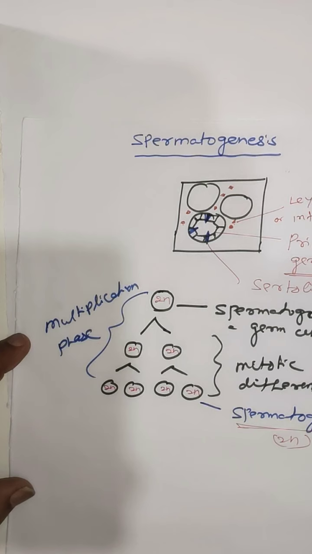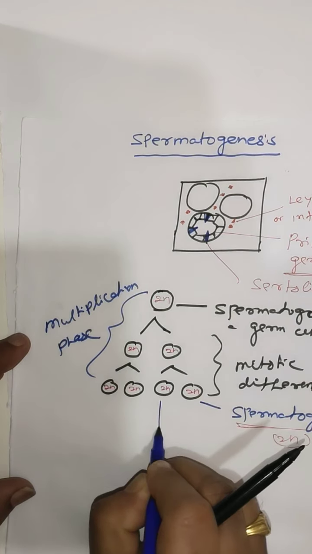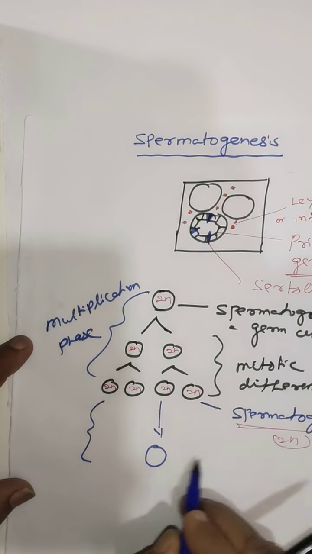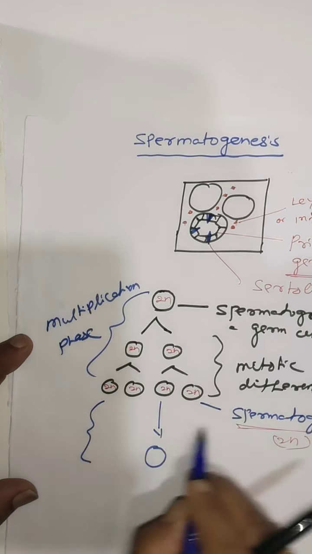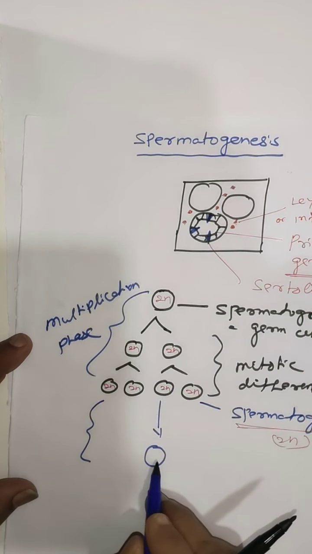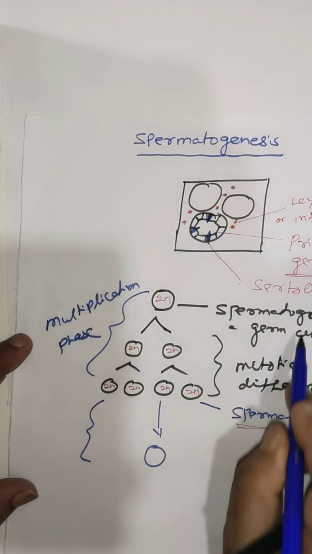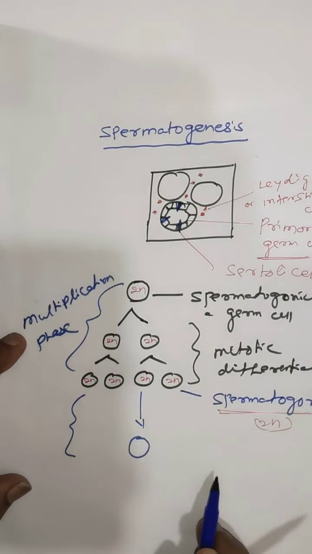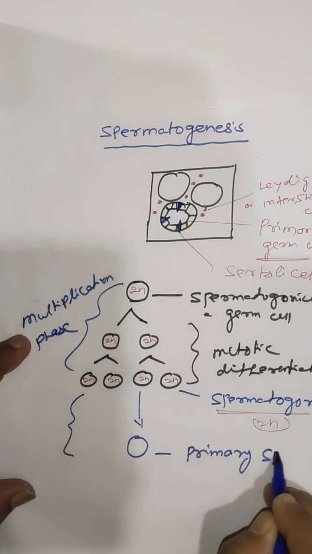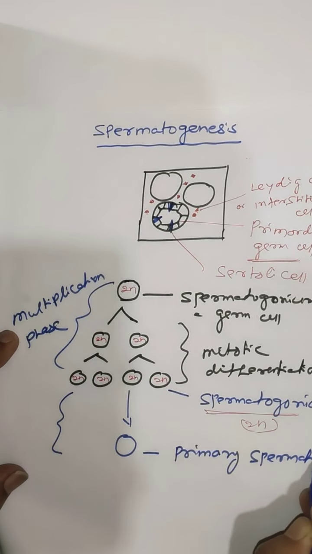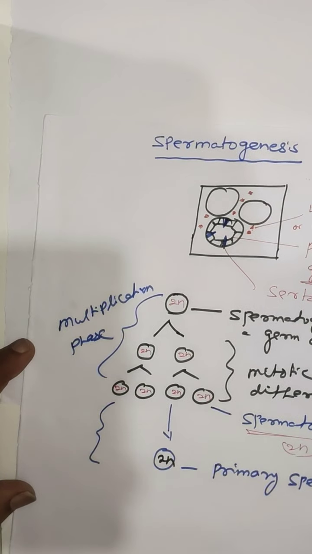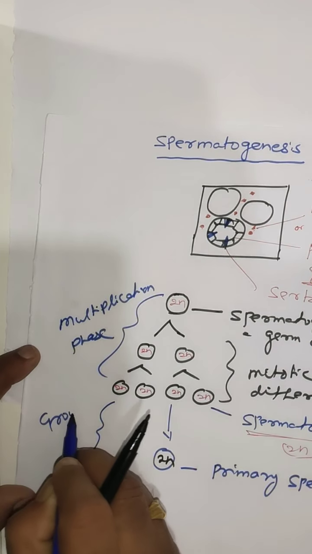Now each spermatogonium becomes larger in size by getting nutrients from the nurse cell, or Sertoli cell, and is called a primary spermatocyte, which is also diploid. This is called the growth phase.